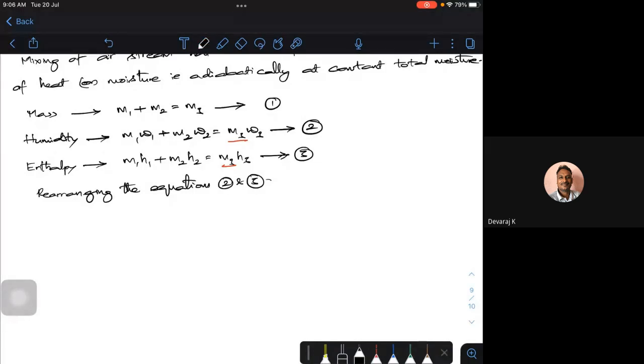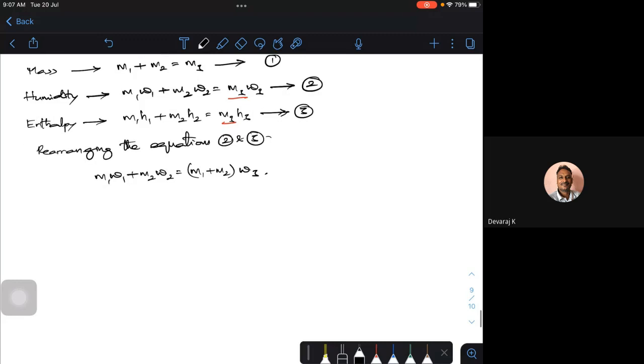So equation 2 becomes M1 into omega 1 plus M2 into omega 2 is equal to M1 plus M2 into omega 3, which is M1 into omega 3 plus M2 into omega 3.